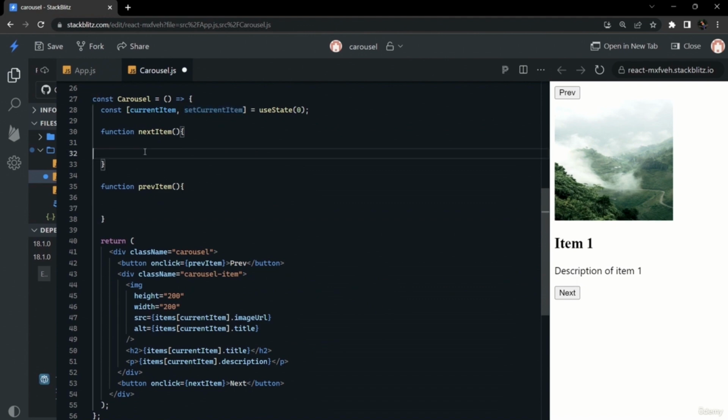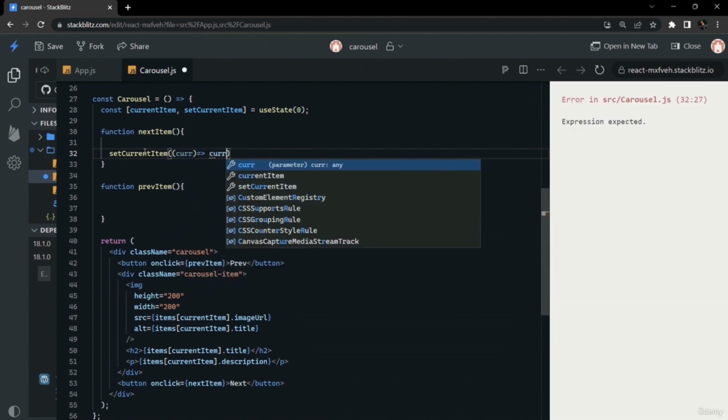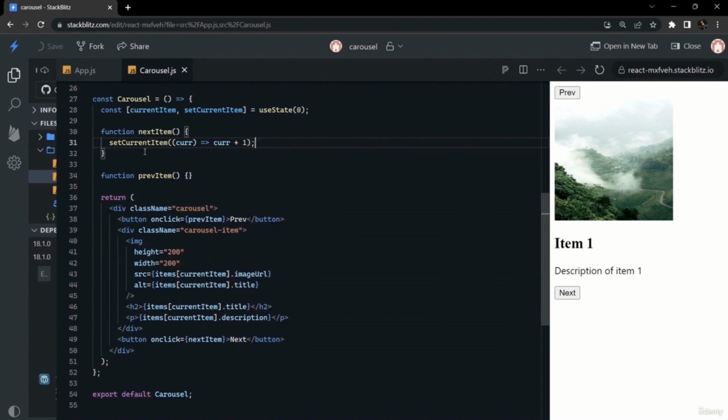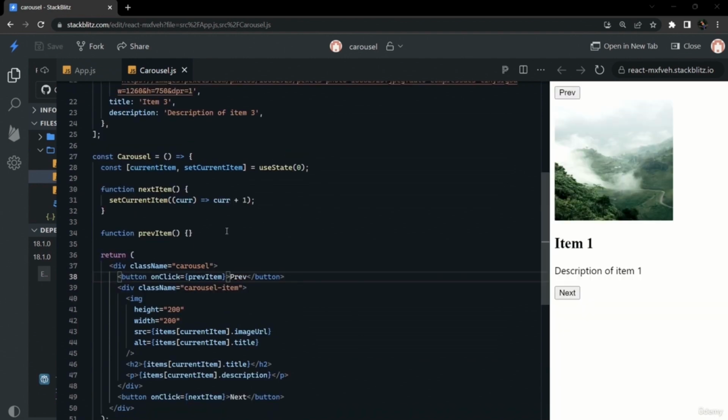Now on clicking the next button, we should increment the current state by 1. If it is 0, then it should become 1, and if it is 1, then it should become 2, and so on. So we have used setCurrentItem, taken the previous state and added 1 to it before returning it. Now we have to check whether our functionality is working for the next button or not.